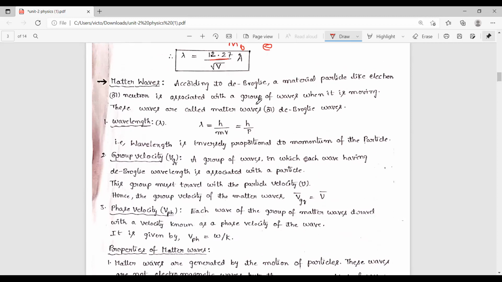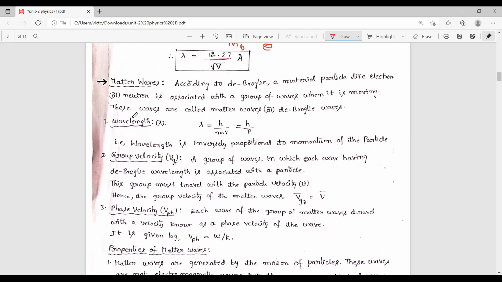Once again, I repeat: what are matter waves? Matter waves are associated with material particles, like electron or proton. Each and every particle moves in the form of waves.